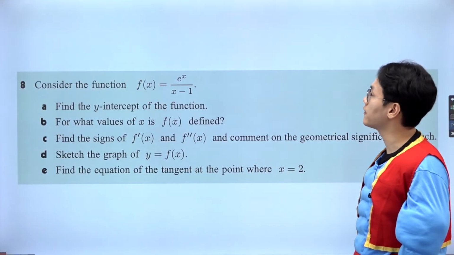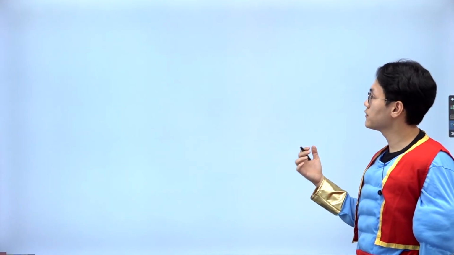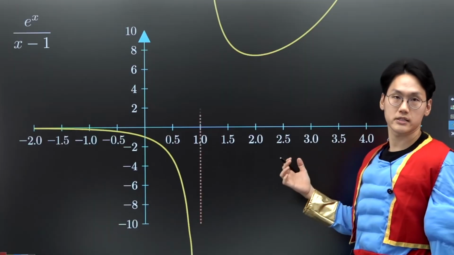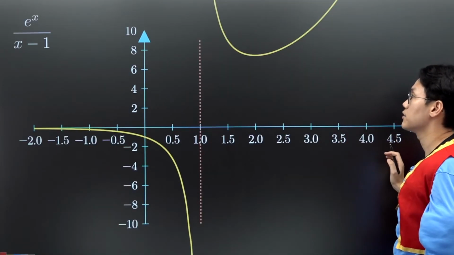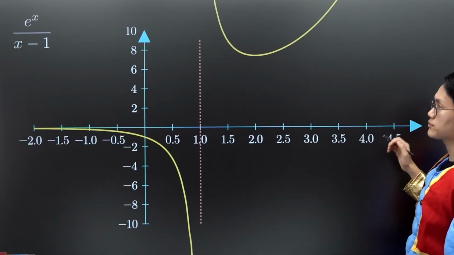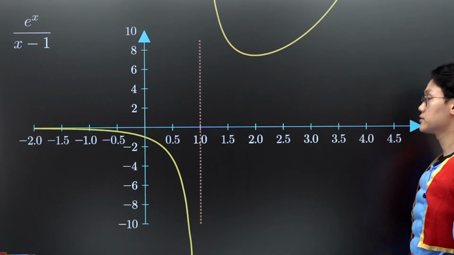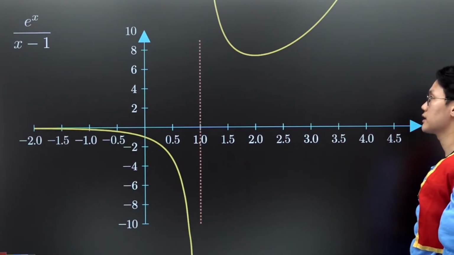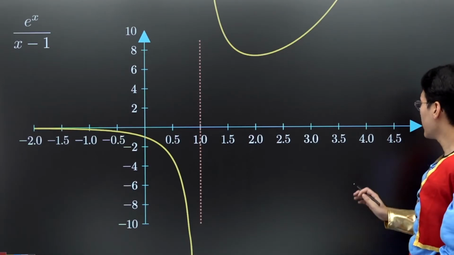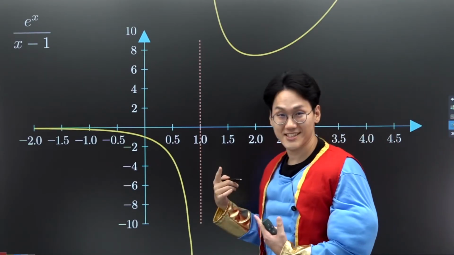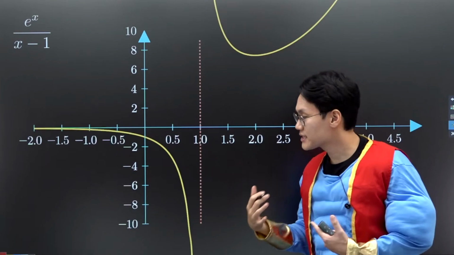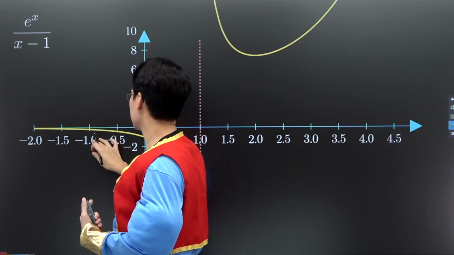Let me give you the graph, okay? So the question gave you e to the power of x over x minus 1, which obviously has a vertical asymptote at x equal to 1, and a horizontal asymptote of y equal to 0 as x goes to negative infinity, right? All right, so when we see that, it's one step close. It's one step less than the function that Euler used.